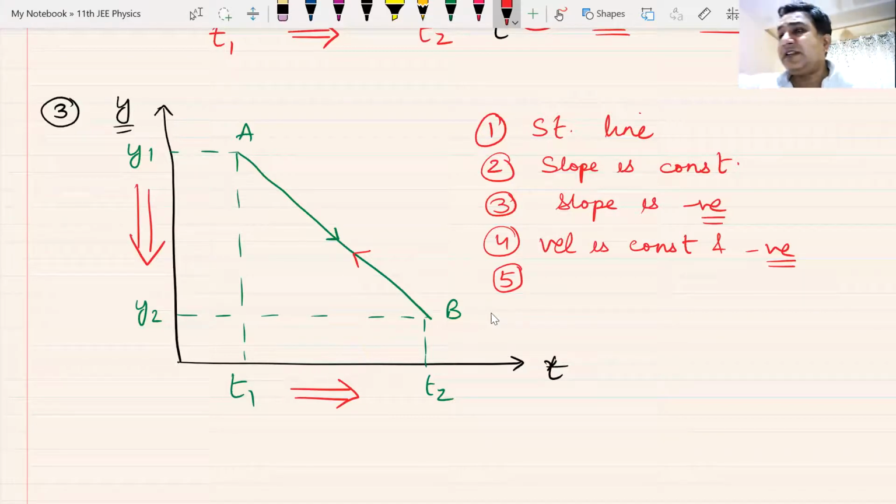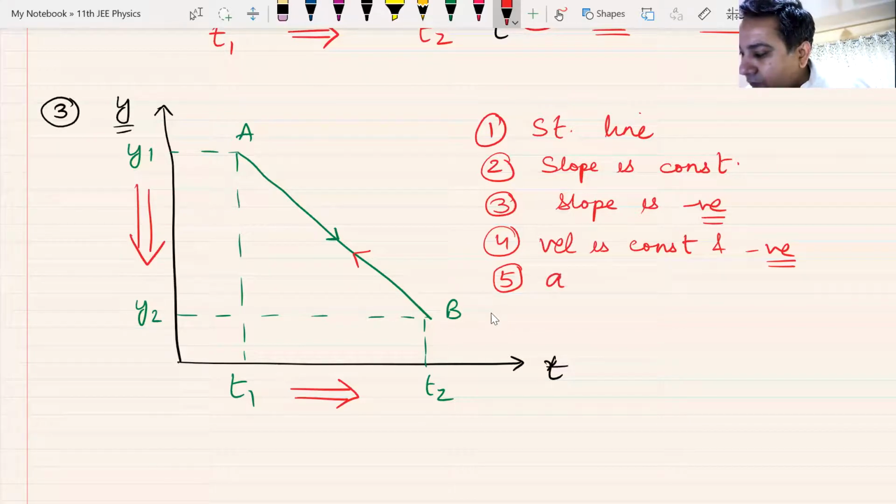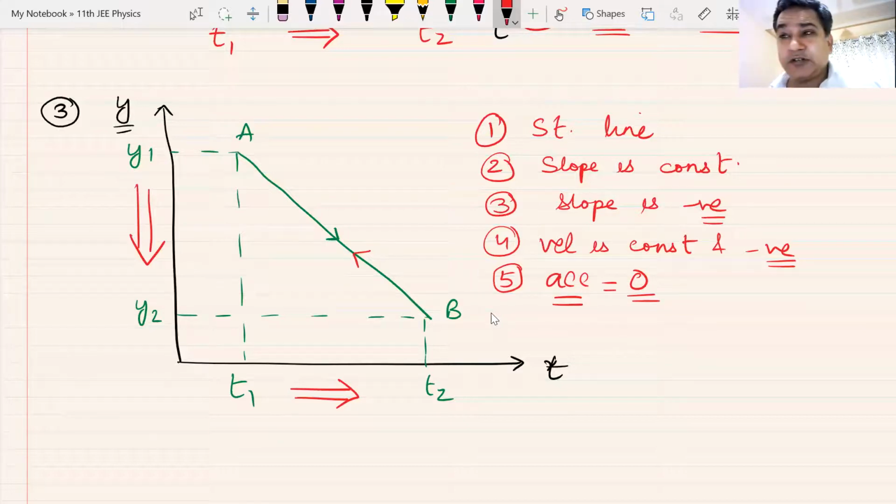What about its acceleration? We come back to the same point. What about acceleration of this particle? Yes, the acceleration has to be 0 because the velocity is constant. Am I clear?